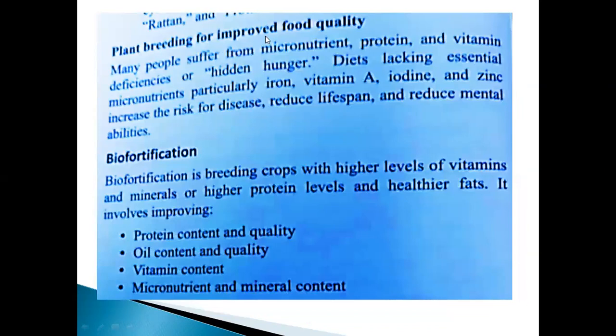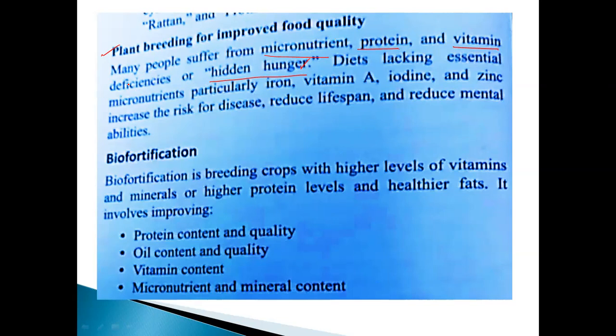Plant breeding for improved food quality. How will you improve the food quality? See this one: plant breeding for improved food quality. Many people suffer from micronutrient, protein, and vitamin deficiency, or hidden hunger. Okay, micronutrients, protein, and vitamins. My dears, this is an important point.